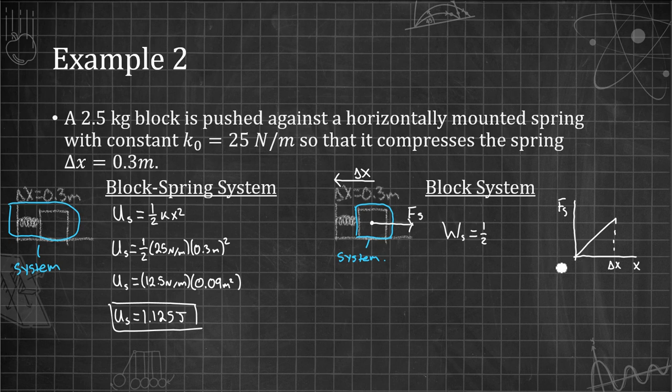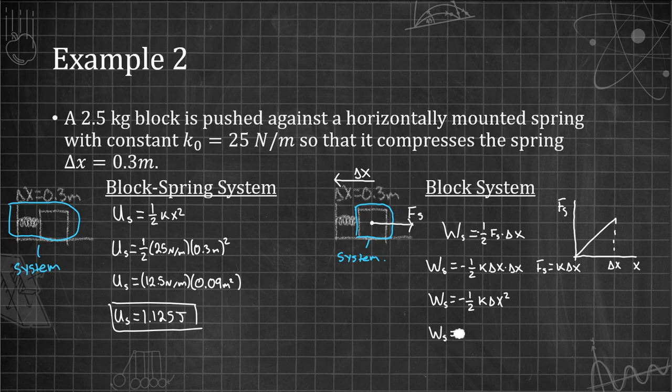Now we can't simply use work equals force times distance, because spring force varies as a function of the block's position. So instead, it makes more sense to draw a quick sketch of a graph and use the concept that the area of this graph is the work done by the spring force. The area is going to be the height of this triangle, or the spring force, times the base, which is delta x, times 1/2. And we do have a negative sign because it's being displaced in the opposite direction of the force.